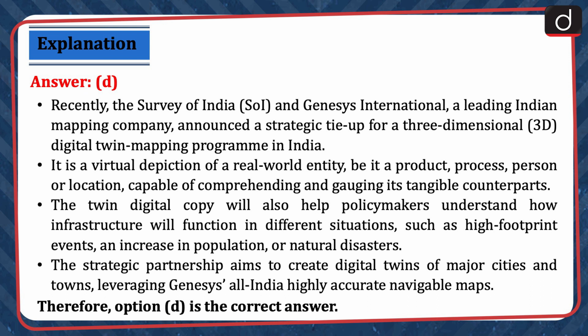It is a virtual depiction of a real-world entity, be it a product, process, person, or location, capable of comprehending and gauging its tangible counterparts. The twin digital copy will also help policymakers understand how infrastructure will function in different situations, such as high footprint events, an increase in population, or natural disasters. The strategic partnership aims to create digital twins of major cities and towns, leveraging Genesis's all India highly accurate navigable maps. Therefore, option D is the correct answer.